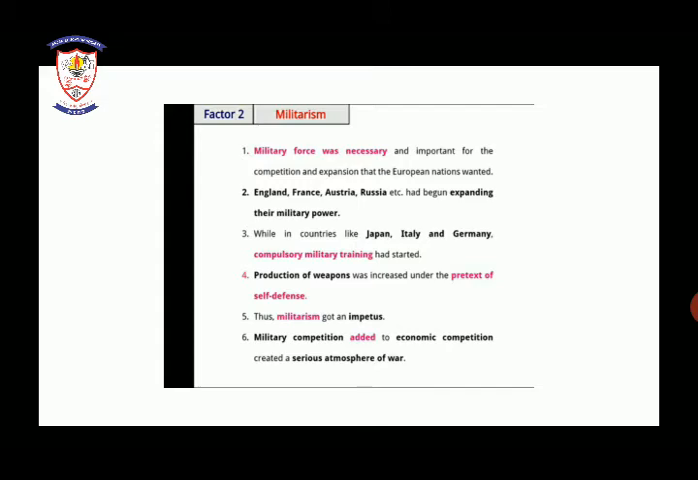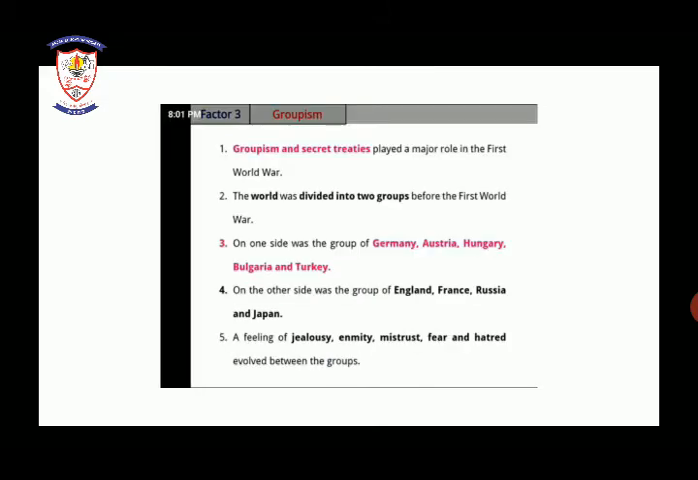Production of weapons was increased under the pretext of self-defense, and for self-defense there was an increase in the production of weapons also. Thus there was quite an important military force. Military competition added to economic competition created a serious atmosphere of war. Due to the increase in military force, there was a wide competition and an atmosphere of war. So this was our second factor, which is militarism.